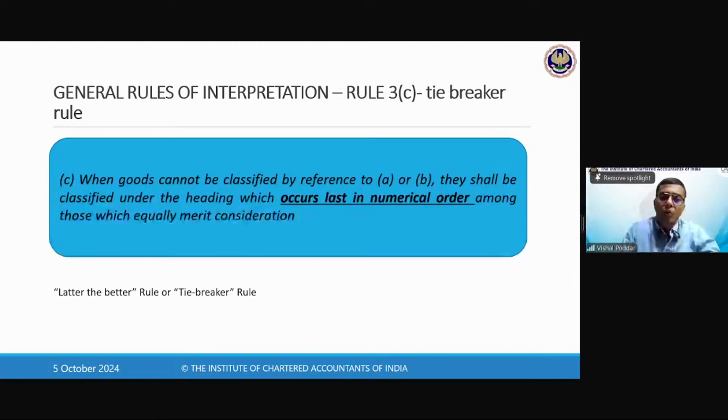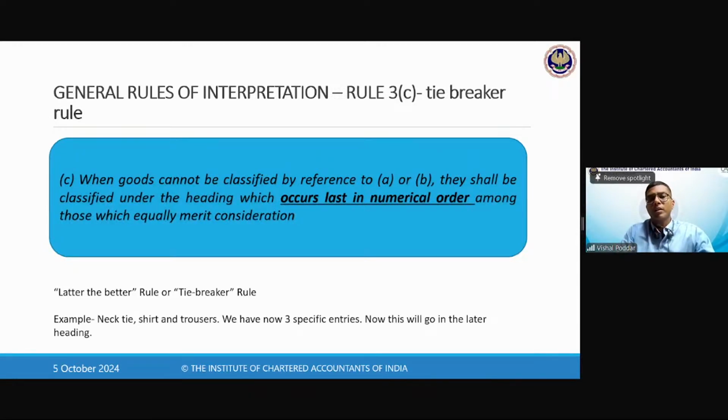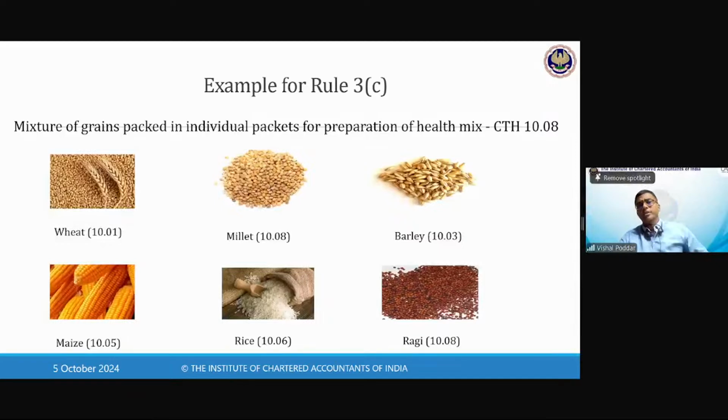So when the logical rules fail, like the specific rule fails, the character test fails, in such a case the law says you then apply the last rule, which is the tiebreaker rule. In this, we don't apply any logic, we only see the sequence. And out of all the headings where your material can be classified, the heading which is later, you classify the material there. So this is an example.